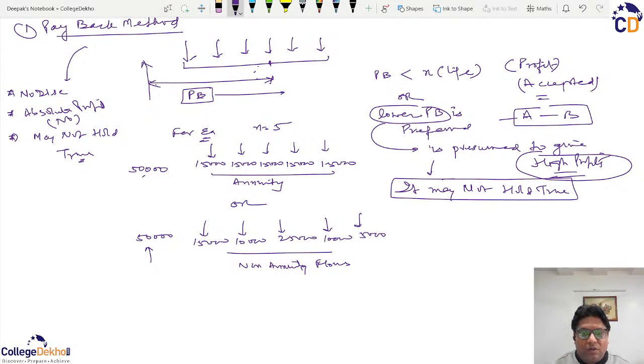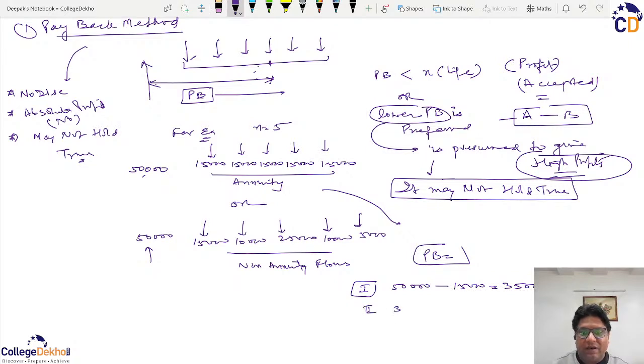So when we calculate the payback period in the annuity case, how do we calculate it? In the first year, out of the requirement of 50,000, you get 15,000, and 35,000 remains.